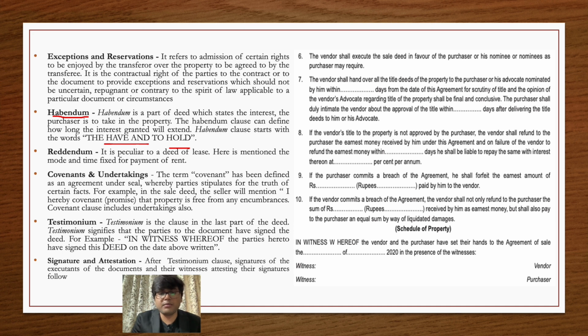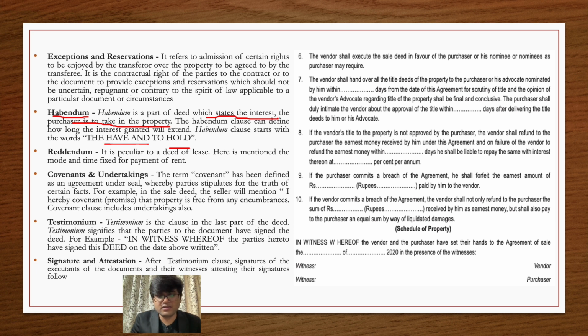By enjoyment I mean that he can use that property at his convenience, provided there are no restrictions put up by the landlord, lawful restrictions. So the habendum clause provides what actual interest you are going to hold in that particular property. It states the interest the purchaser is to take in the property.